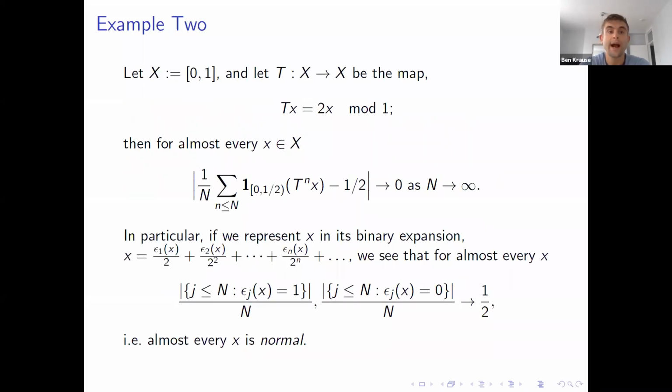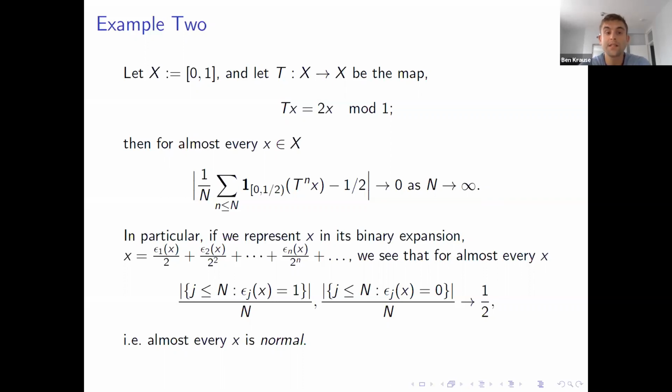Okay. Second example. Again on [0, 1], this time we're going to let T be the so-called doubling map. What it does is it takes a point, doubles it, and reduces mod 1. So for instance, an eighth goes to a quarter, goes to a half, goes to 0. And the statement is that for almost every x, these Cesaro averages converge to a half as n goes to infinity. If you parse this, this turns into a sort of strong law of large numbers phenomenon for almost every x.